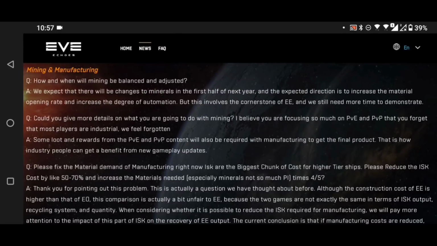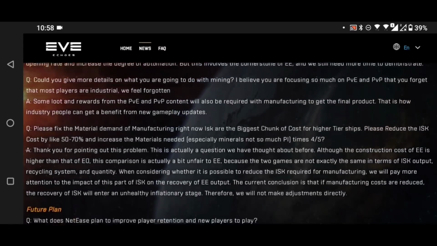The answer here, though, we expect that there will be changes to minerals in the first half of next year. The expected direction is to increase the material opening rate and increase the degree of automation. This, to my ear, is about basically increasing the amount of minerals in blueprints, which, if I'm correct, is the right way forward. Material opening rate, for me, anyway. But this involves the cornerstone of EVE Echoes and will still need more time to demonstrate. Demonstrate's the wrong word here, it's more time to test it and make sure it's all okay, I think.